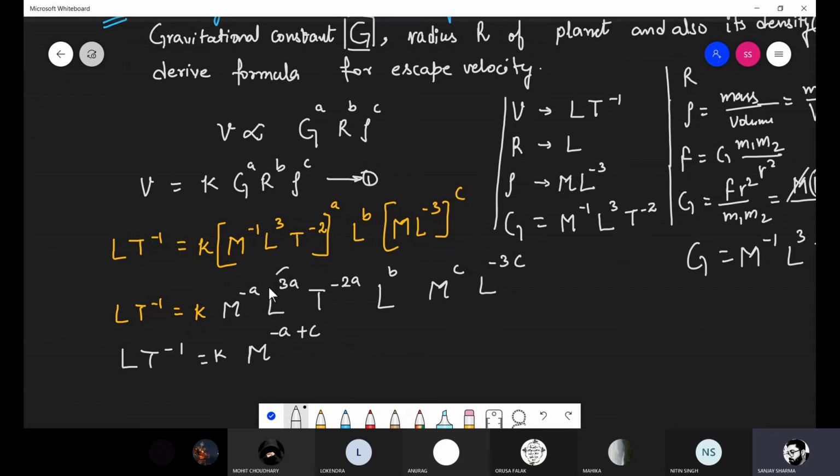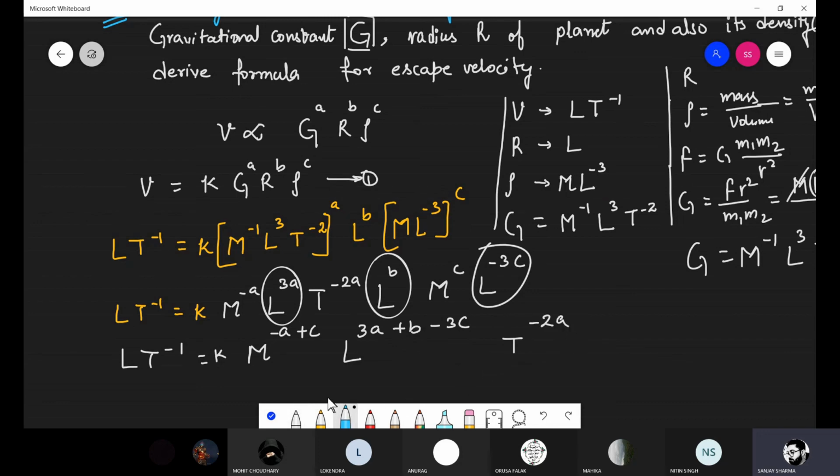Now solving for L here, L and L. So I can write here L to the power 3a plus b minus 3c. Same base, powers always add. And what is left here? T to the power minus 2a. Now in the LHS there is no dimension of M, so I can write here M to the power 0.